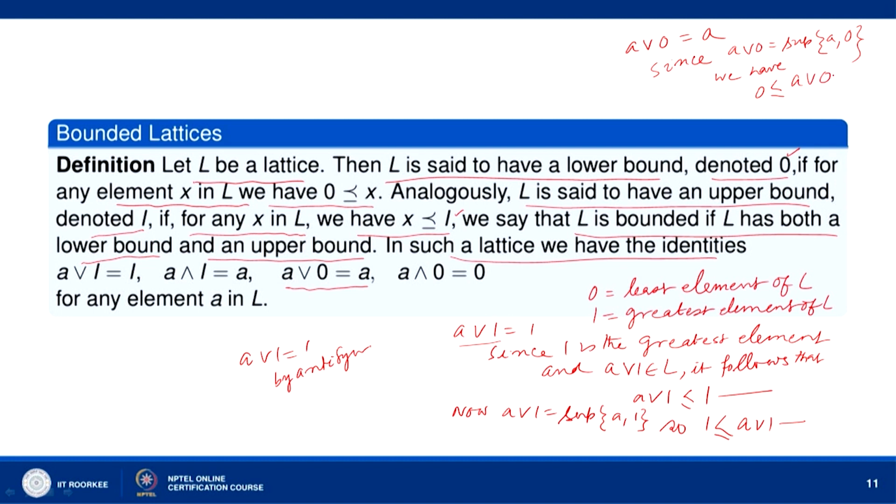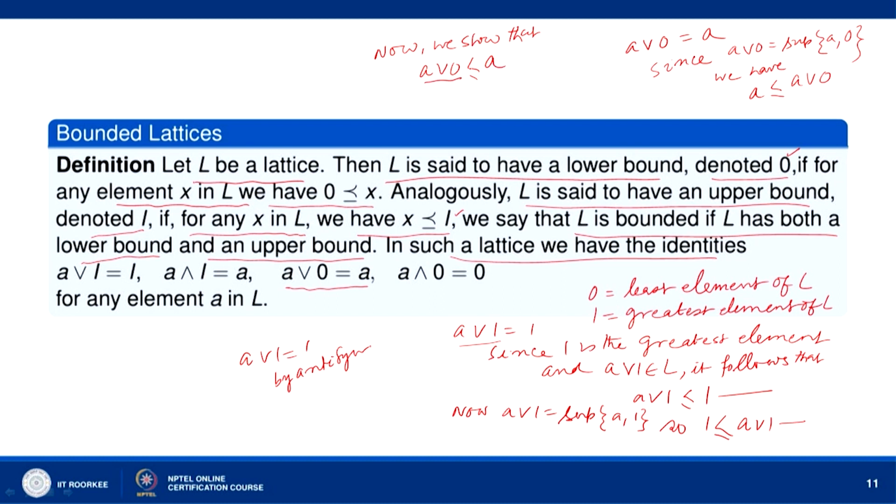Now, we show that A join 0 precedes A. See, A join 0 equals the supremum of A and 0, so A precedes A join 0. Now, let us show that A join 0 precedes A.